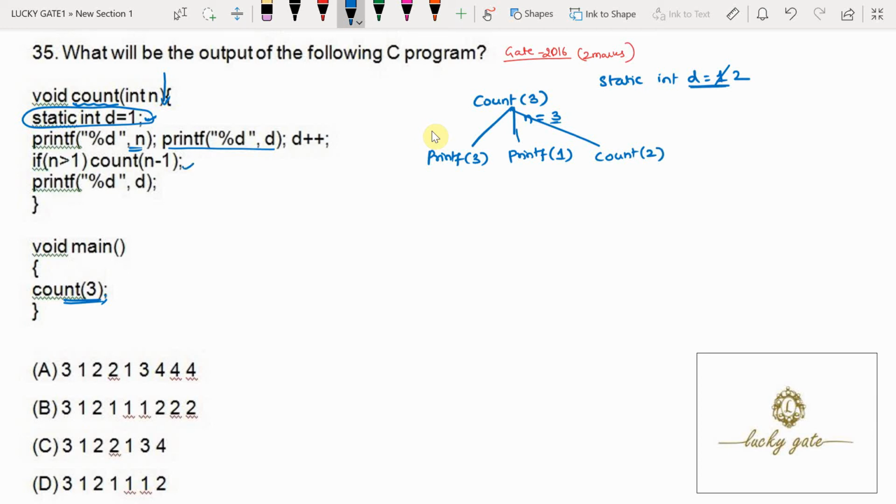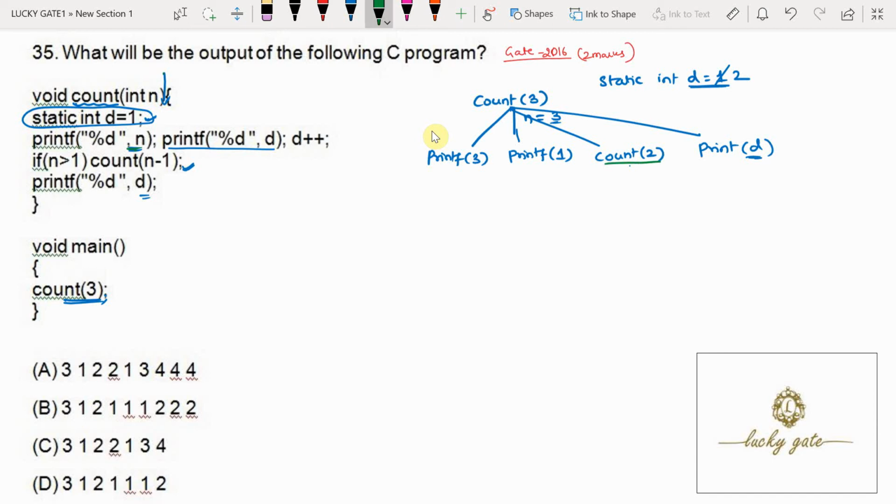After count of 2 executes, it is going to print the value of d. Now friends, keep in mind, this print d is going to be executed on return from the count2 function, not right now itself. So this is going to be printed later. Next it continues with count2.